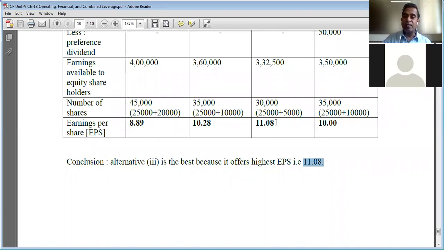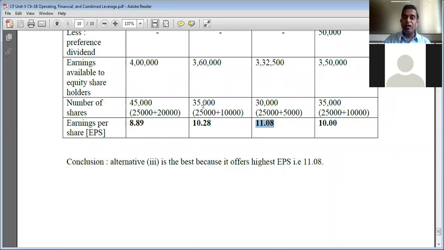But beyond that limit, as I said, it increases the financial risk of the firm. Financial risk of the firm is the inability of a firm to cover its fixed financial cost, that is interest on loan or interest on debentures. So when debt is used at the optimal level, it ensures higher earning per share.